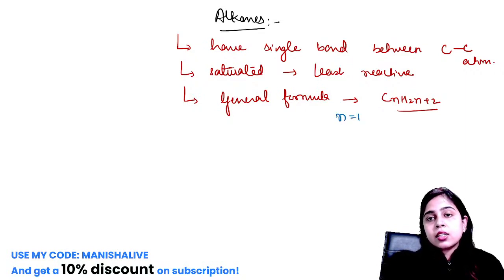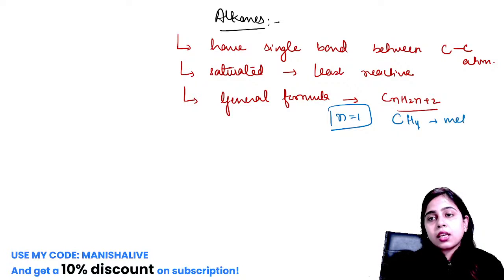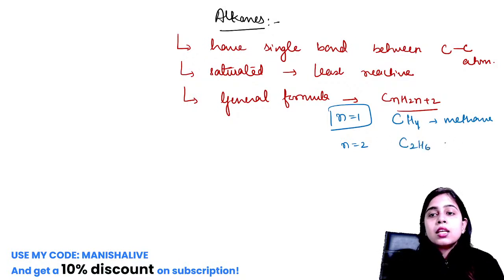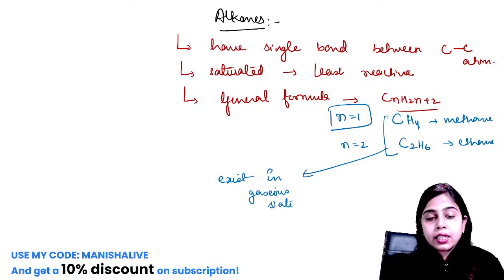So when n is equal to 1, that means only one carbon is present in your alkane. So the formula comes out to be CH4 and this is your methane, the first member of your alkane family. And if we have two carbons in the compound, the formula comes out to be C2H6, which is your ethane, the second member of the alkane family. Both of these members exist in gaseous state. Clear everyone? Also, both are found in marshy areas where your organic compounds are getting decomposed.